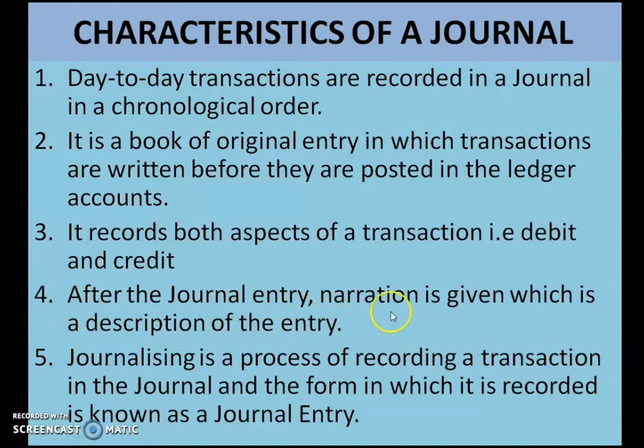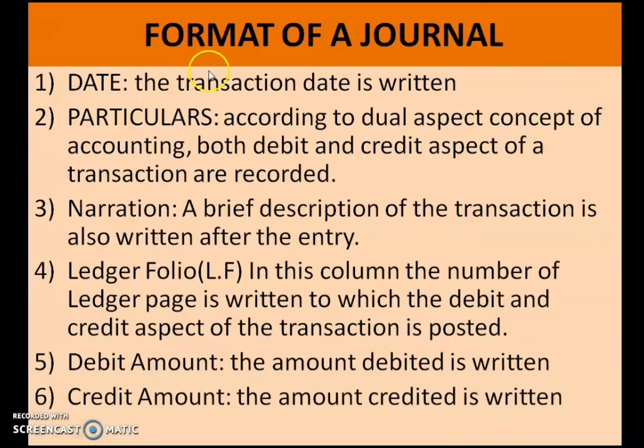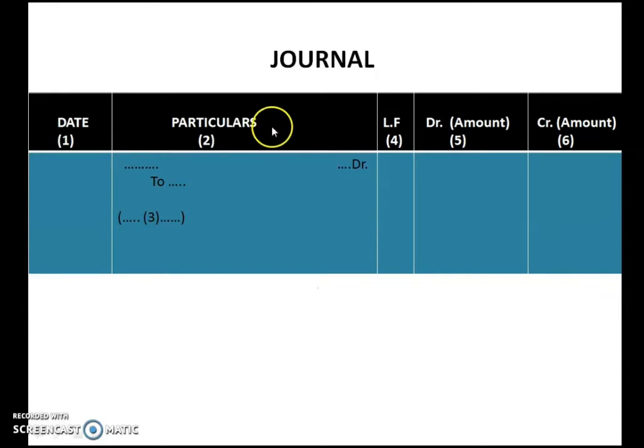After the journal entry, narration is given, which is a description of the entry. So after the journal entry, you have to write narrations. Narration is a very important part of the journal, as it gives the description of the entry. Next, journalizing is a process of recording a transaction in the journal, and the form in which it is recorded is known as journal entry. That we already saw. Now this is the format you can see in the next column, that is journal.